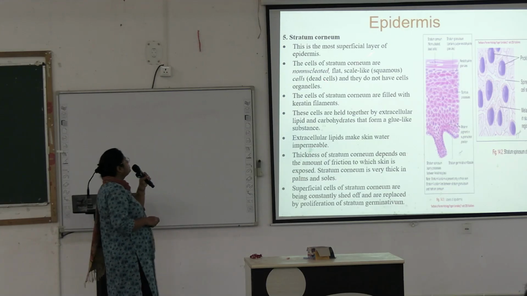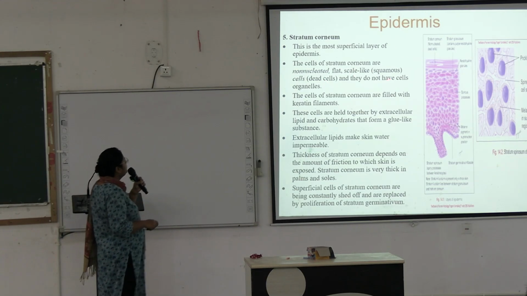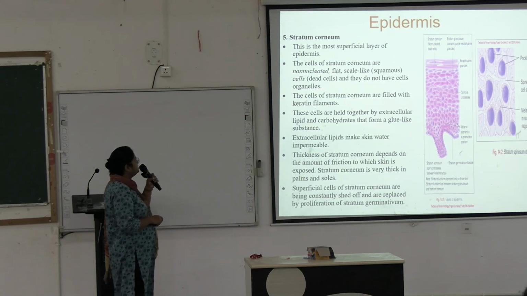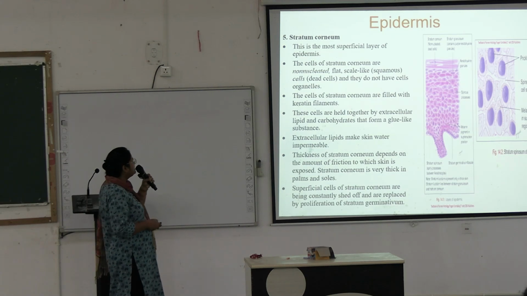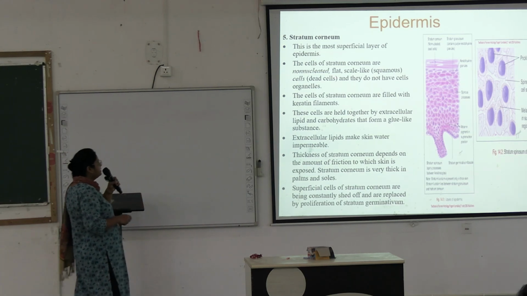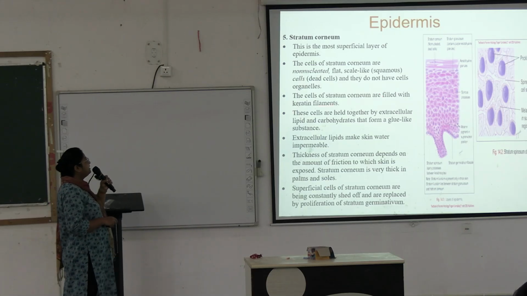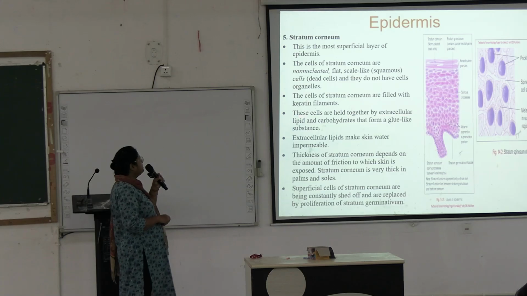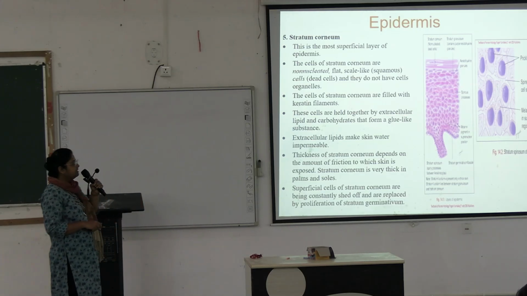So this is the most superficial layer of the epidermis, and the cells of stratum corneum are non-nucleated, flat, scale-like squamous cells, dead cells. They don't have a nucleus, that's why they are dead cells, and they do not have cell organelles also. The cells of stratum corneum are filled with keratin filaments, and these cells are held together by extracellular lipid and carbohydrates that form a glue-like substance.